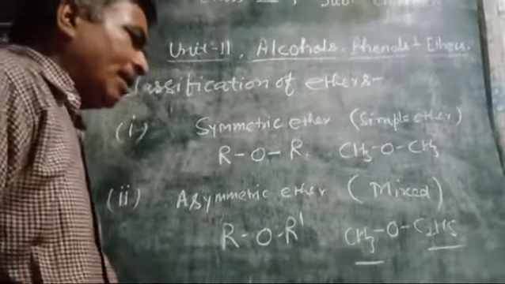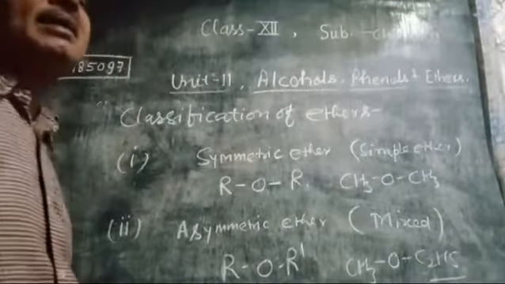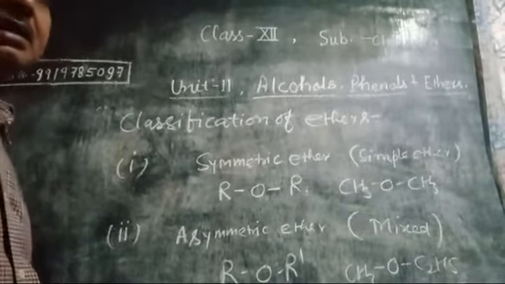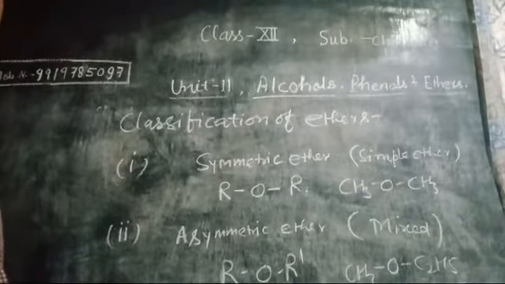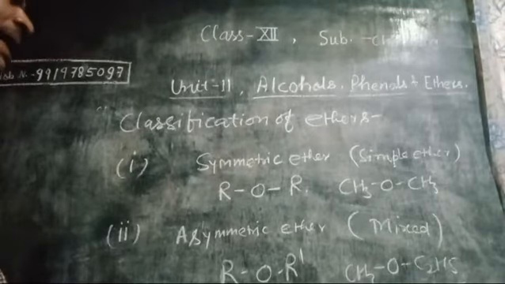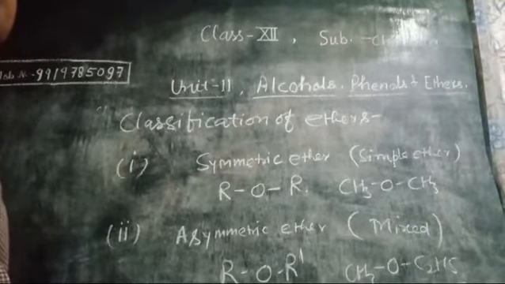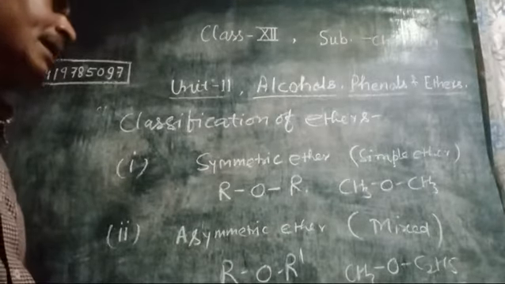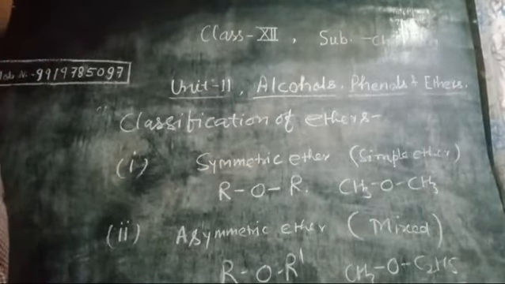I think there will be no problem to understand such classification, because all these topics I have already explained in my previous unit in haloalkanes and haloarenes. In the same manner, alcohols are also classified.